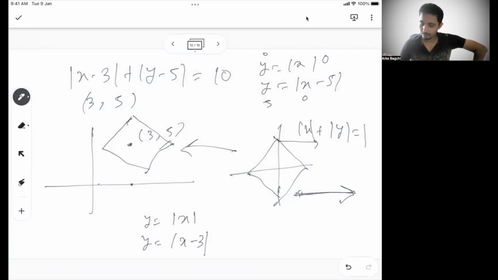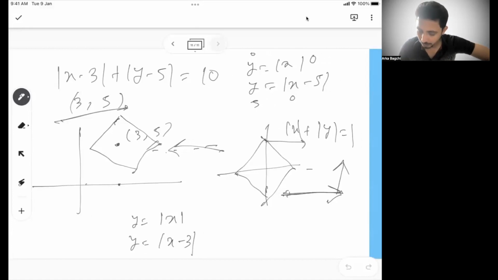So 3 and 5 will be your center. The graph will first be shifted to the right and then towards the top. This way you can understand how these two will behave. But again, the basic idea is to find the intersection point and know the nature of the graph, whether it is mod x plus mod y, or mod x minus mod y, or mod y minus mod x. Then from there you can do this.